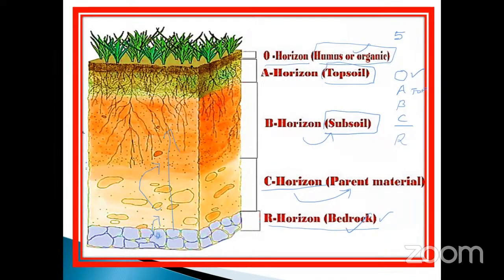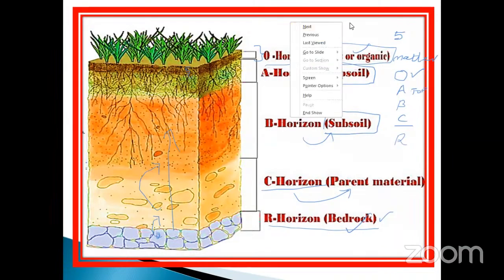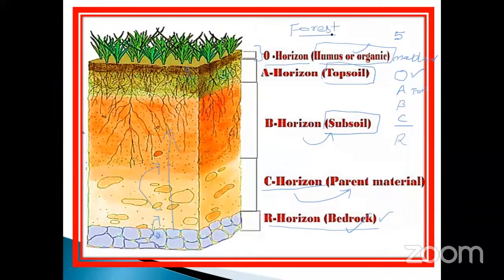So this first part contains humus and organic matter, isn't it? What is the meaning of organic matter? Take an example of a forest. In a forest, all the leaves fall onto the top layer only. After microbial activity, what happens? The complex molecules are converted to simple molecules. So the topsoil is also covered by humus and organic substance.